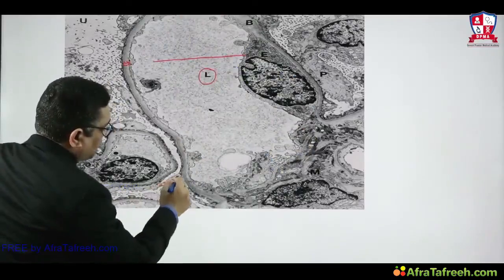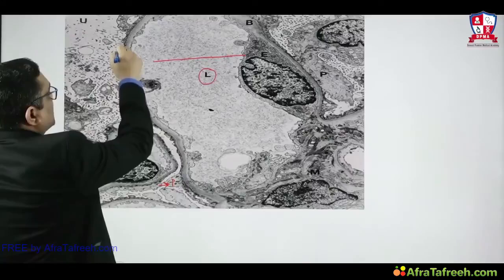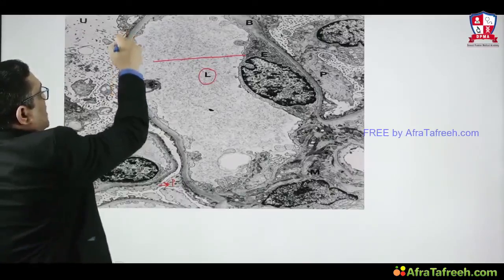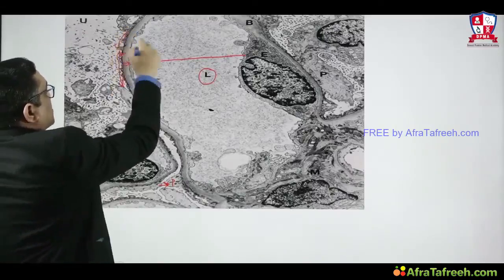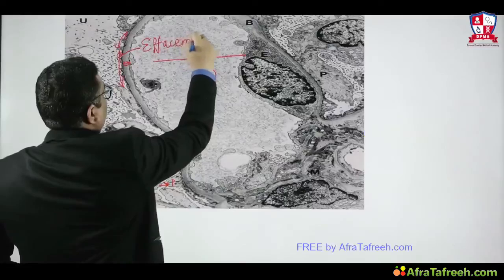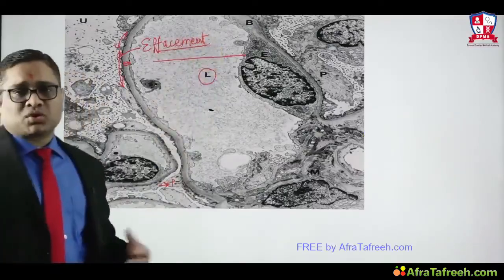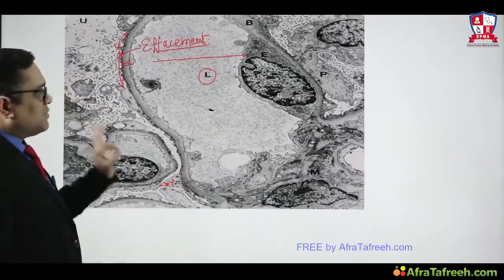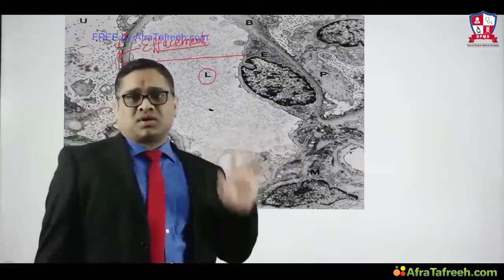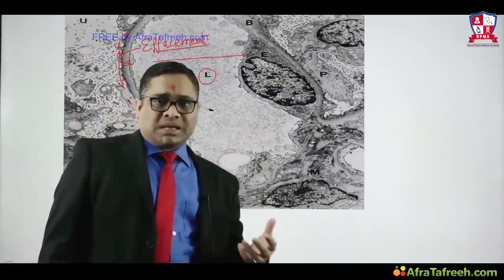In this podocyte, all the foot processes are diminished, or you can say effaced. This is called effacement of the foot processes of the visceral epithelial cell, also known as fusion of the foot processes. That will be the only finding. Otherwise, the basement membrane is continuous, there is no rupture in the basement membrane, and that is how we diagnose minimal change disease.